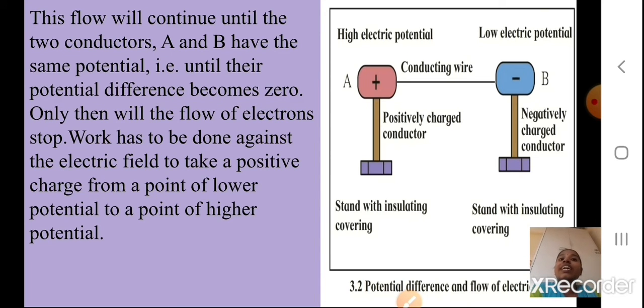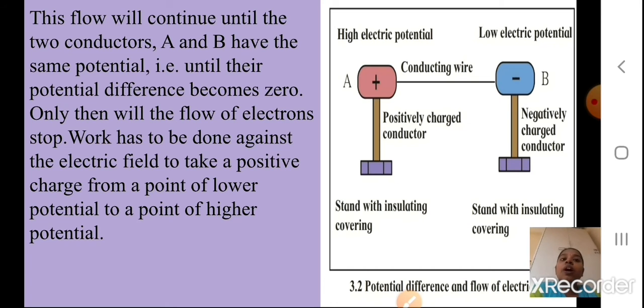This flow will continue until the two conductors A and B have the same potential. Till what time will this flow of electrons go on? Till both A and B have the same potential, that is until their potential difference becomes 0. It should become 0. Only then will the flow of electrons stop.